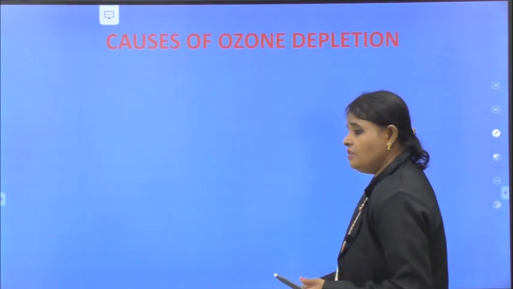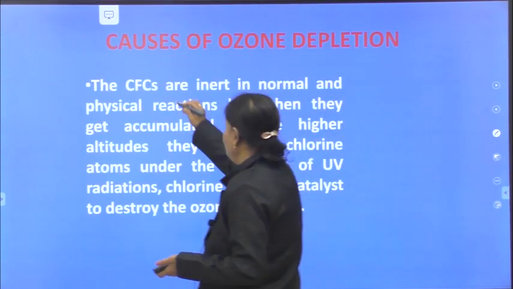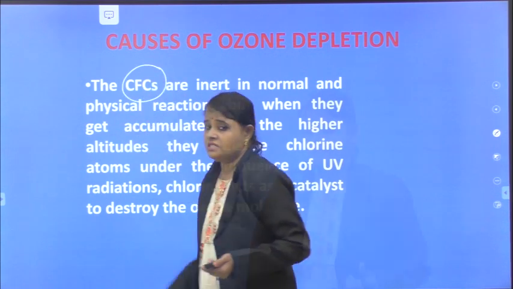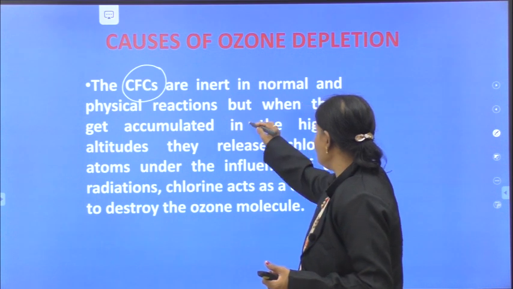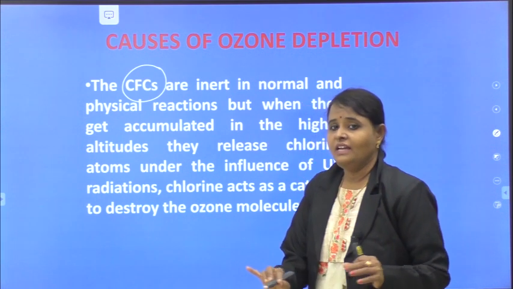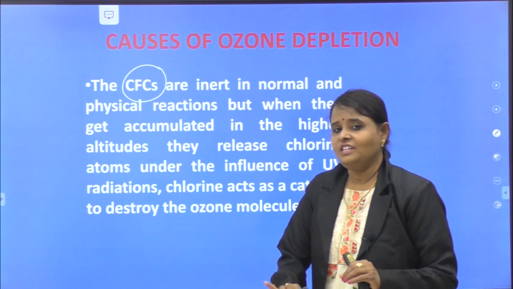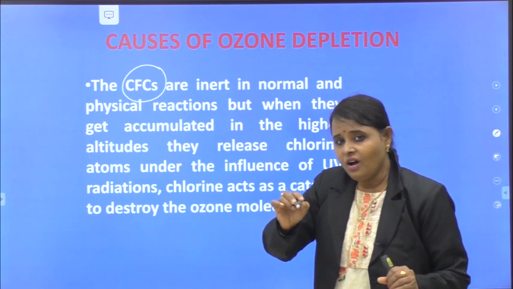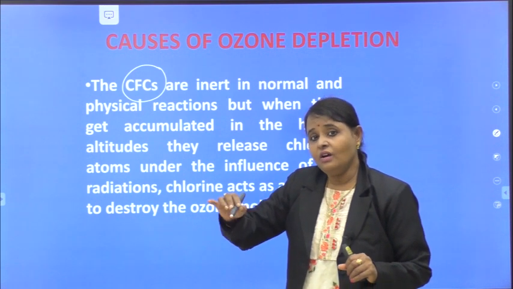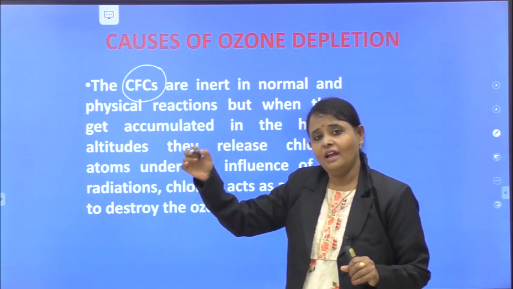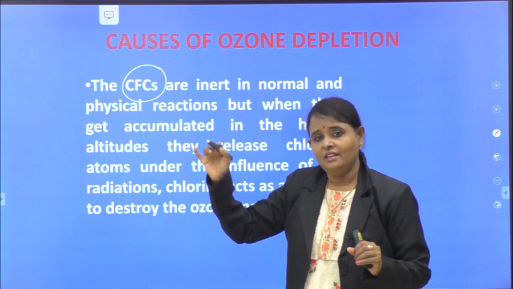What are the causes of ozone depletion? We say chlorofluorocarbons. These chlorofluorocarbons are inert in normal physical reactions. They are highly stable. They won't react with anything while they are in the troposphere. Understood? Whenever they cross the troposphere and reach the stratosphere, what happens?